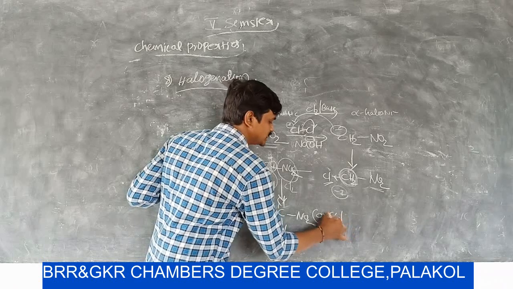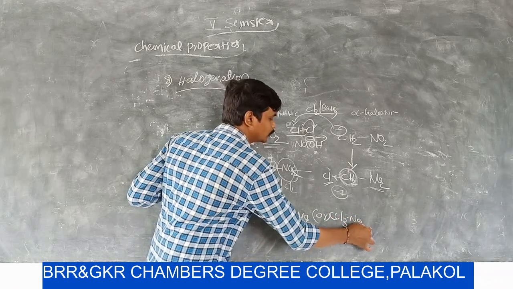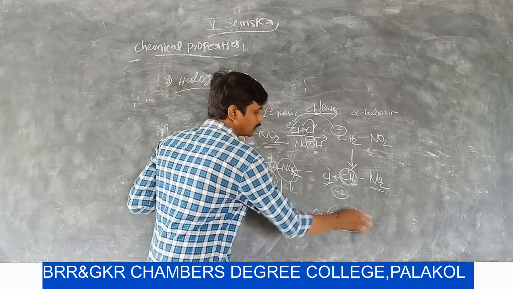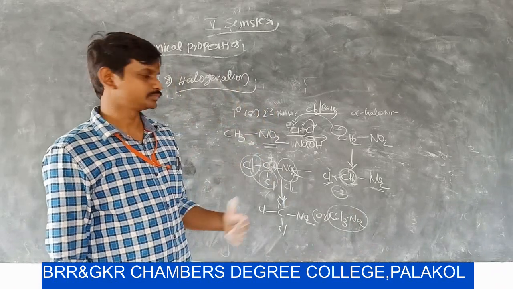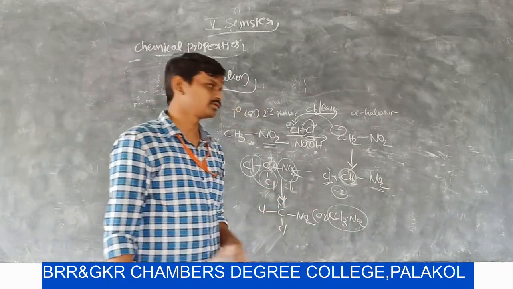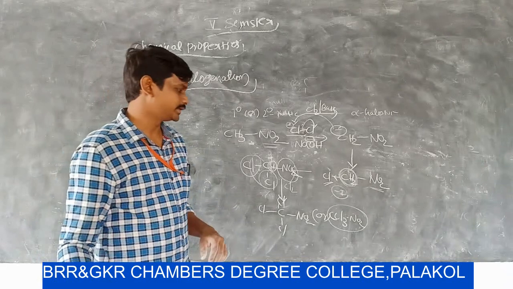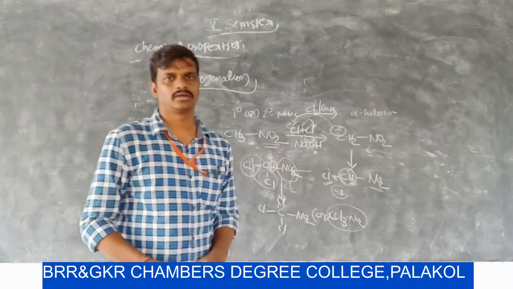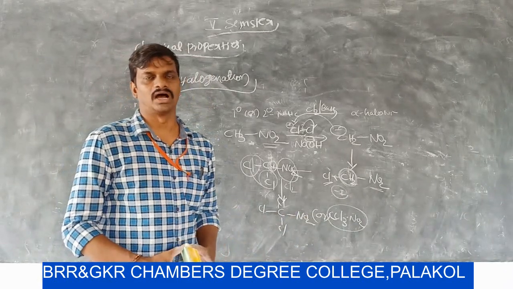Then it forms CCl3NO2, which is called chloropicrite.